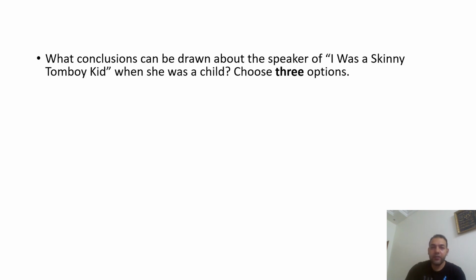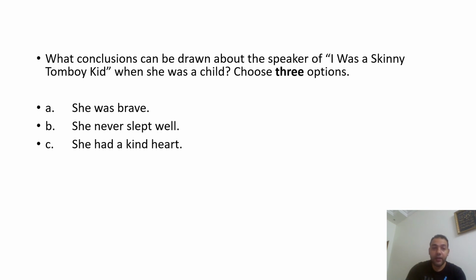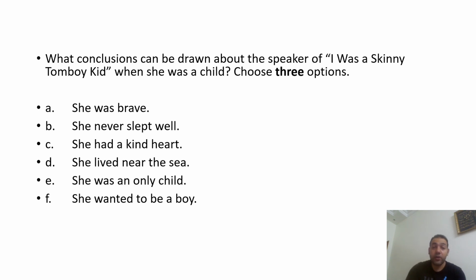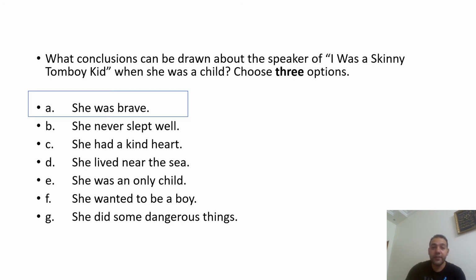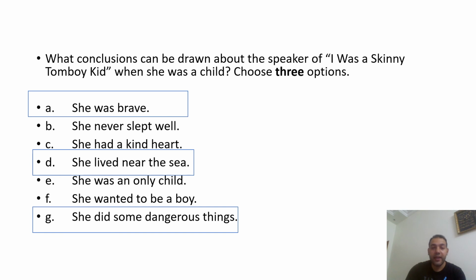What conclusions can be drawn about the speaker of I Was a Skinny Tomboy Kid when she was a child? Choose three options. She was brave, she never slept well, she had a kind heart, she lived near the sea, she was an only child, she wanted to be a boy, and also we have she did some dangerous things. So the first one is she was brave. Excellent. The second one, she lived near the sea. Right. And the last one, she did some dangerous things. Excellent, guys.